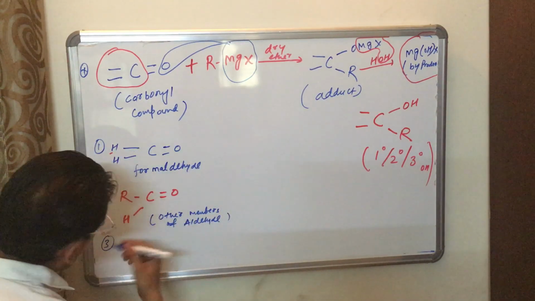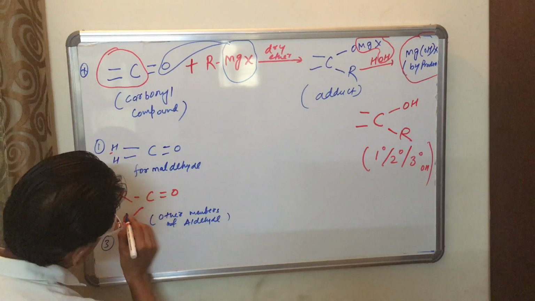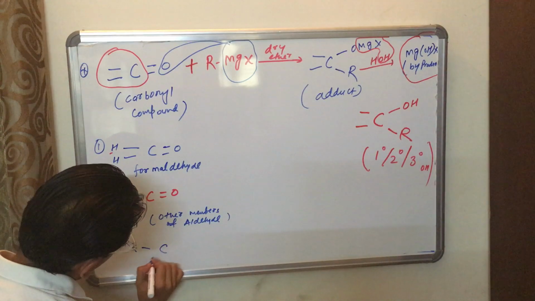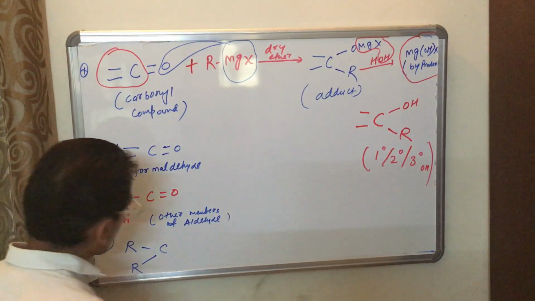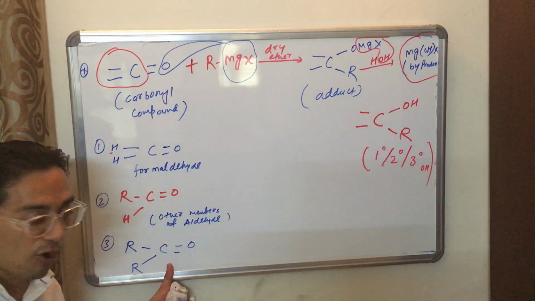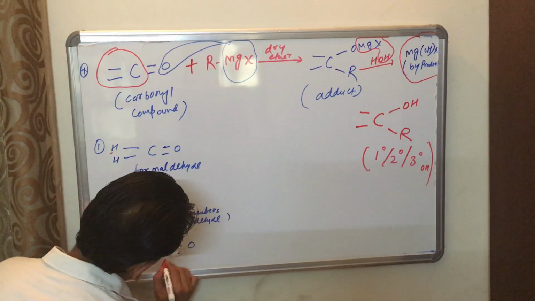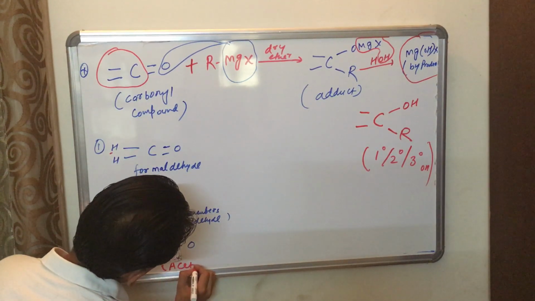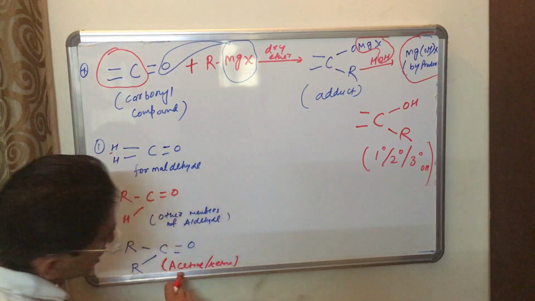Okay, so the third substrate that could be formed is R-CO-R, where both H are replaced by alkyl groups. Then the third substrate is ketone, the simplest ketone being acetone.